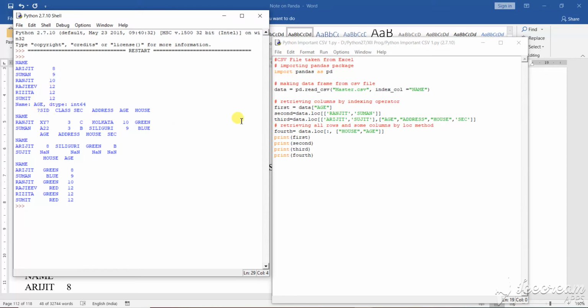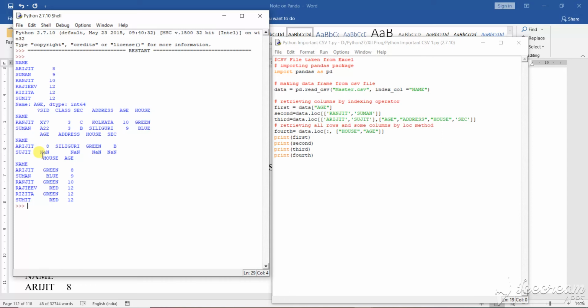Clear. After that, in the second data sheet, loc means lock down, lock this particular data, don't show any other data. That means Ranjit, and I have said Suman. So Suman and Ranjit are there along with all their things: SID, class, section, address, age, house. Next I have given two names along with the age, address, house and section.